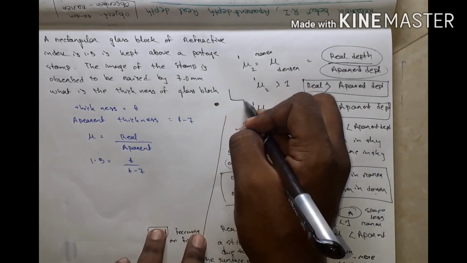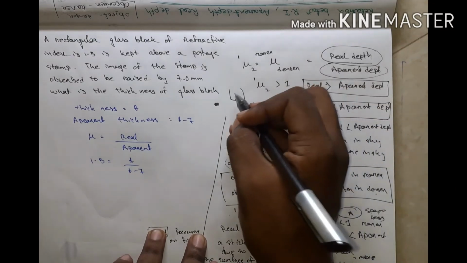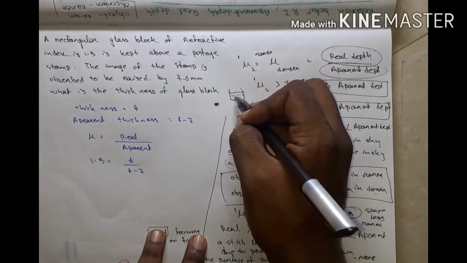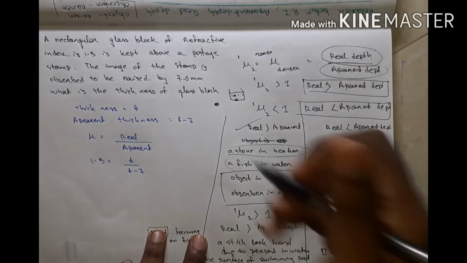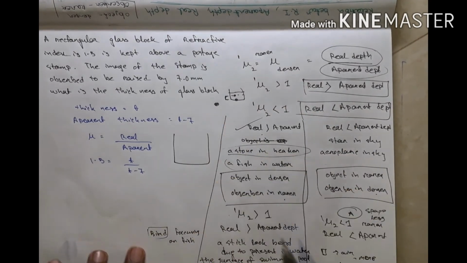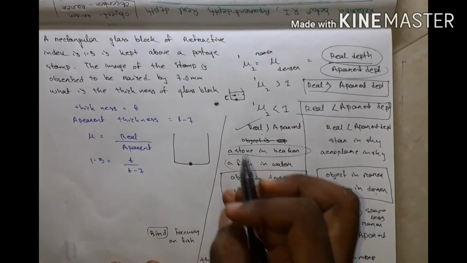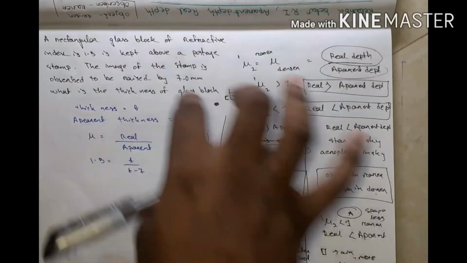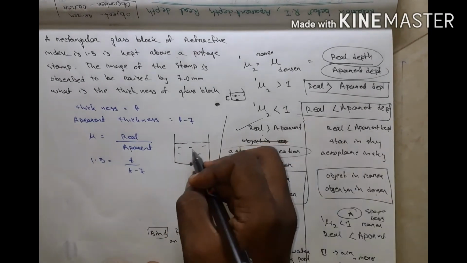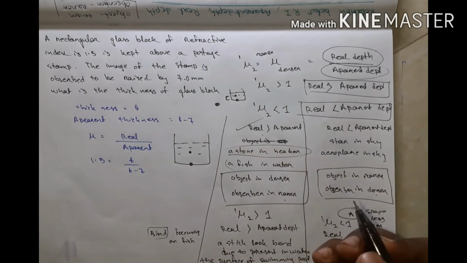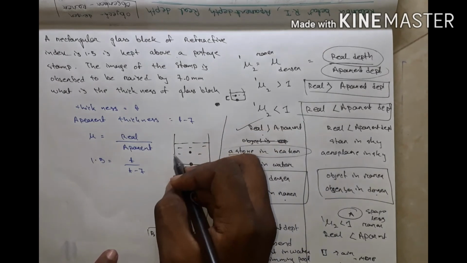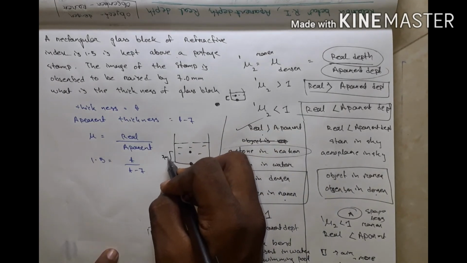Listen, the same concept is here. This is the coin, and this is the pool of water. An observer sees that there is an image and it is rising up. Here is the beaker, here is the object. The concept is similar to this. Then this is the water. An observer sees that the image is here. The image of the stamp is observed to be raised by 7 millimeter. This is the 7 millimeter.